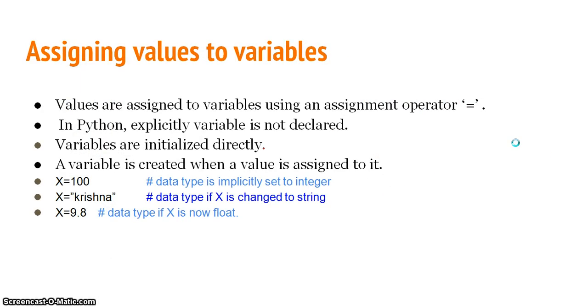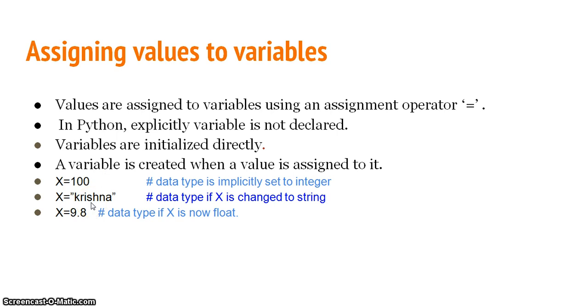Next, coming to assigning values to variables. Values are assigned to variables using the assignment operator, is equal to. In Python, a variable is not explicitly declared. Variables are initialized directly. A variable is created when a value is assigned to it. I'll explain it to you clearly with an example.